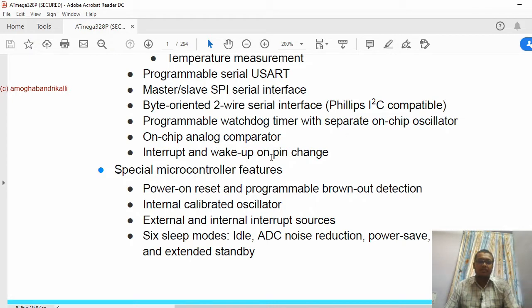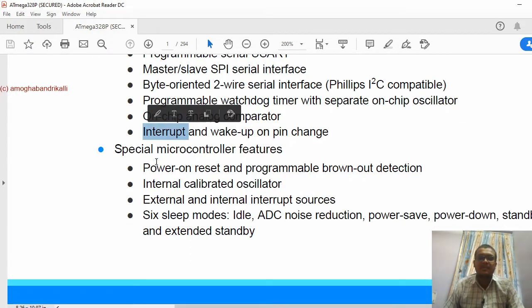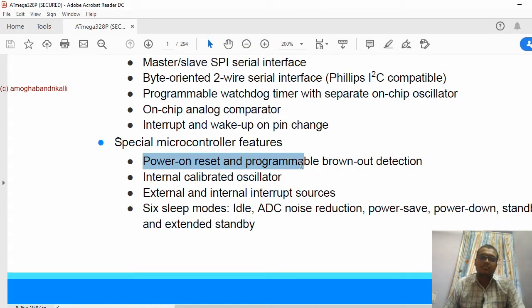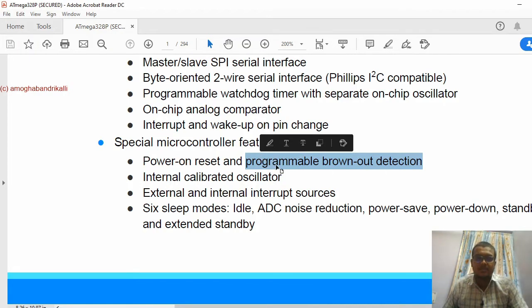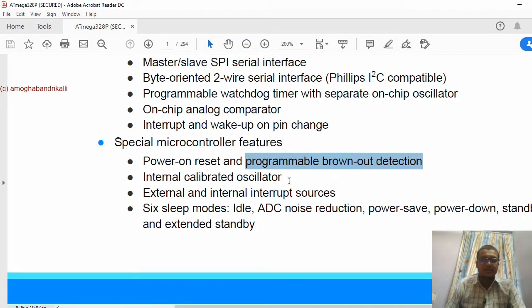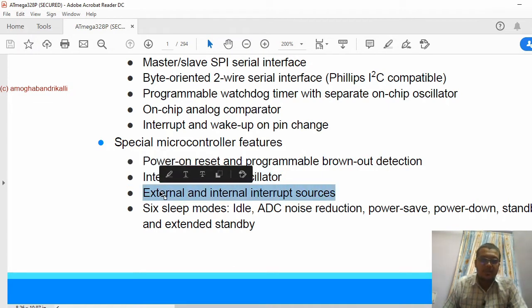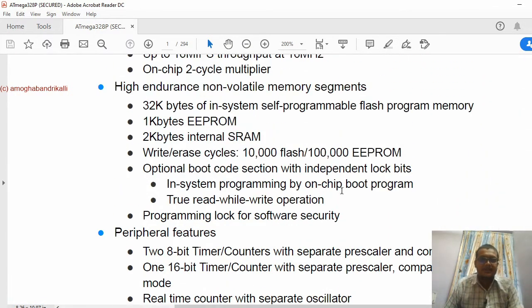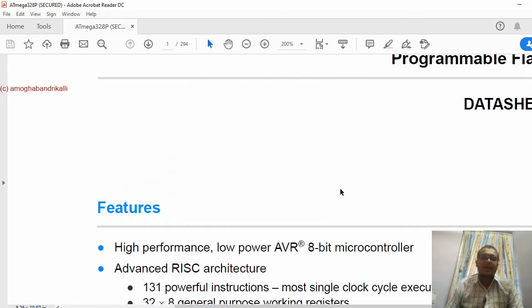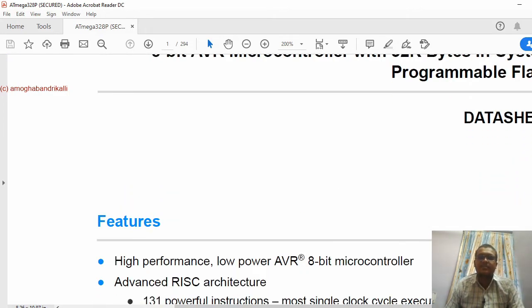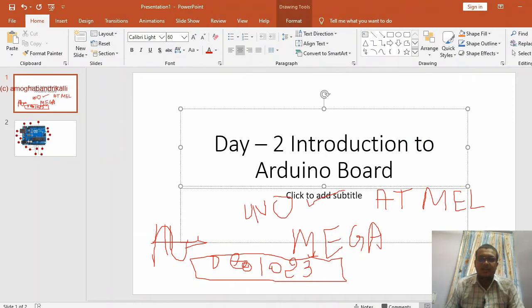Interrupt and wake-up on pin change, with an interrupt controller available. Reset and brown-out detection: if your system browns out, it is detected. Internal calibrated oscillator, external and internal interrupt sources, six sleep modes: idle, power down, power save, standby, and extended standby. These are the basics of the Atmel data sheet, an 8-bit microcontroller, which is seated in the Arduino Uno.